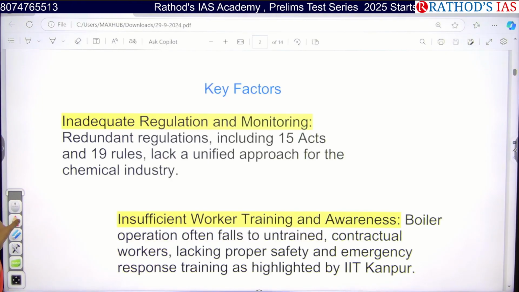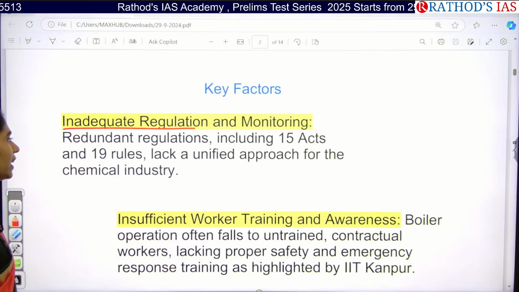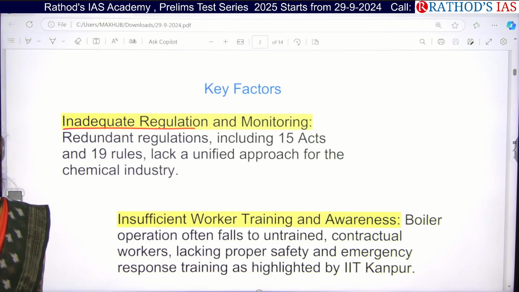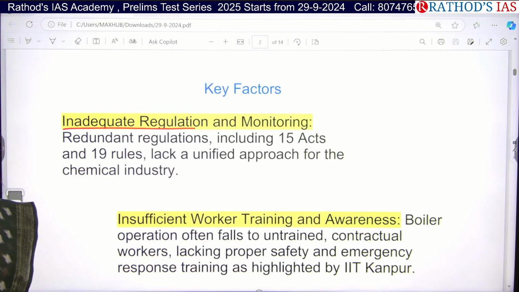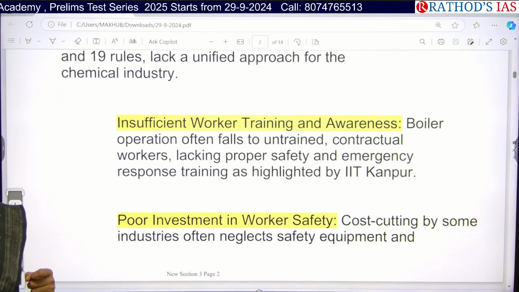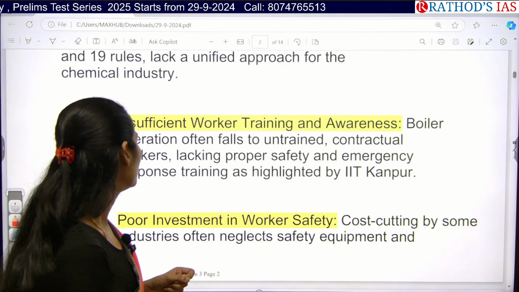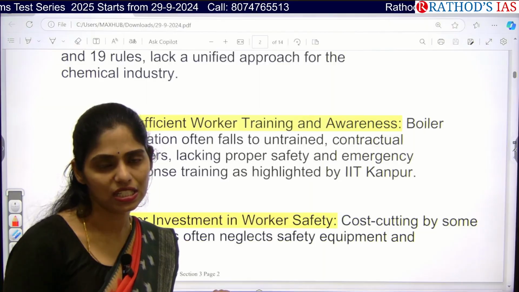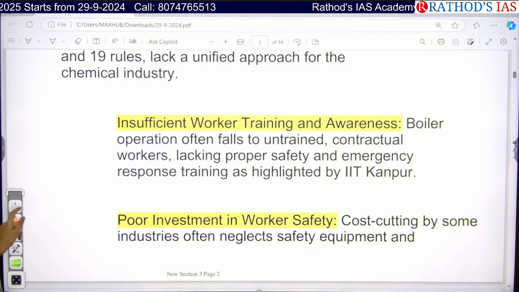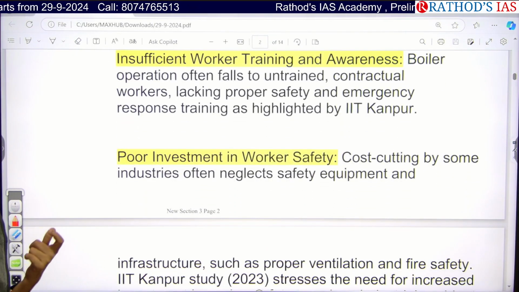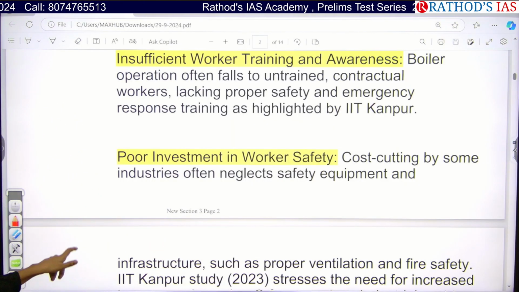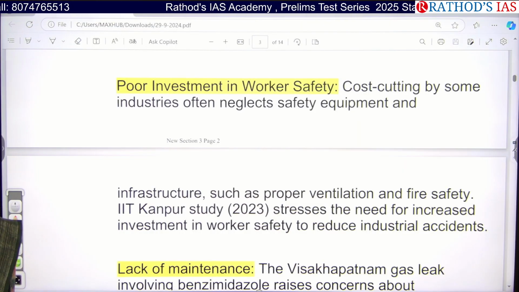Okay, so now let us see what are the factors responsible for these chemical disasters. The first one is inadequate regulation and monitoring. There are more than 15 acts dealing with this and 19 rules, but there is a lack of a unified approach to implementation. Next, the workers who are recruited are unskilled, so insufficient worker training and awareness is also an important reason for these disasters. And there is no proper maintenance of worker safety protocols, and even very poor investment in safety operations for the workers.